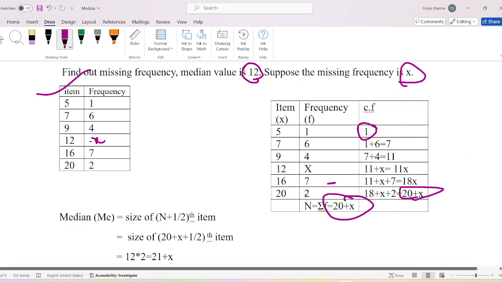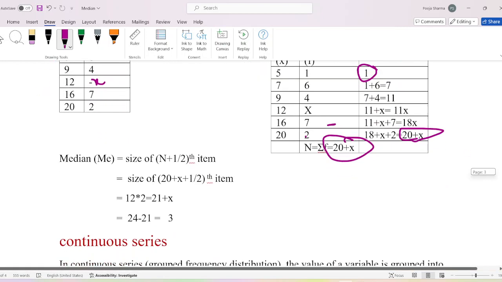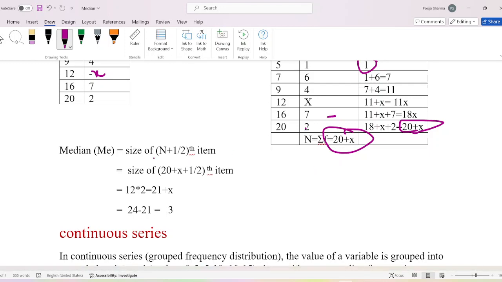Now we will put this value into the formula. Size of (n plus 1) divided by 2 item. Size of n is 20 plus x, plus 1, divided by 2.